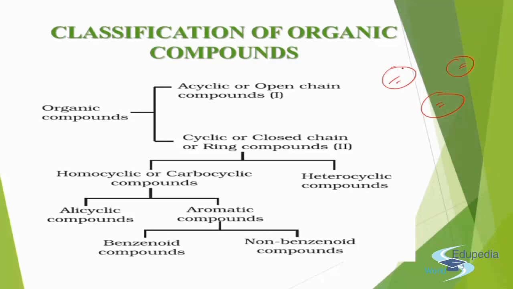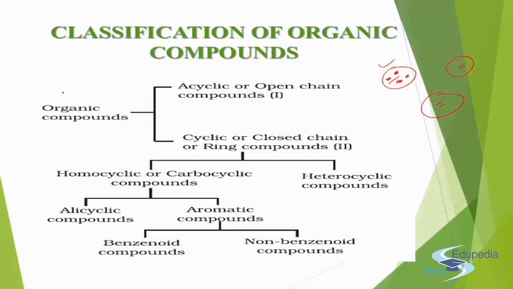It is also possible that by studying some of the compounds of these groups, we can generalize their characteristics. So classification helps in systematic study and in generalizing their characteristics. This was the idea behind classification. So next is how we are going to do the classification.